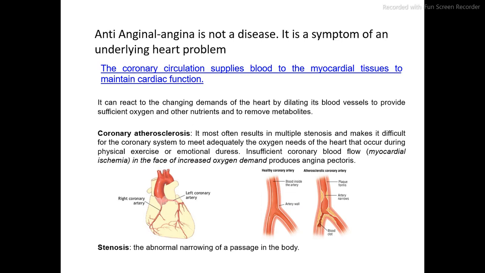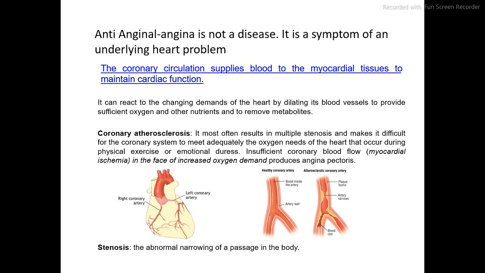Whatever amount of blood is required for the tissues or organs, that much blood does not reach that particular tissue or organ because of the vessel constriction. So oxygen also does not reach it, and the deficiency of oxygen occurs because of the constriction of the coronary vessels.